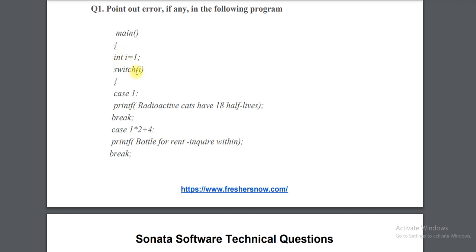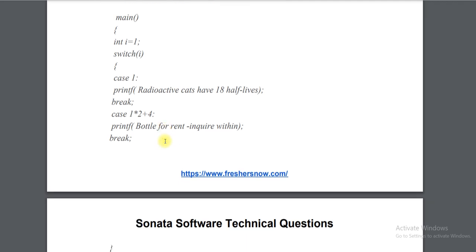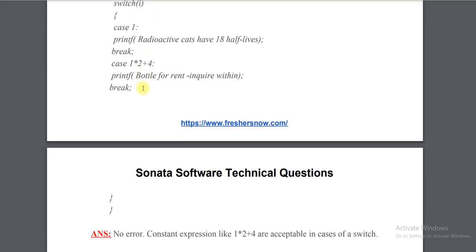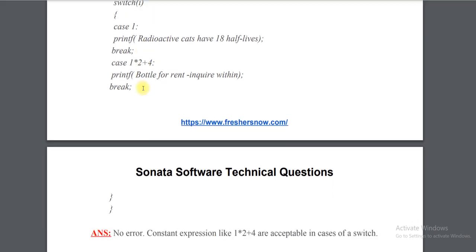Okay, so here int I equal to 1 is perfectly okay, switch I is perfectly okay, case 1 okay, printf okay, break okay, and a case. So this is okay. Even a mathematical expression is valid in case. So this is valid guys, no need to worry. I have already covered this concept in the part 1 video. If you have not watched it, please go and watch. I have clearly explained everything about switch case. So this is valid, there will be no error.